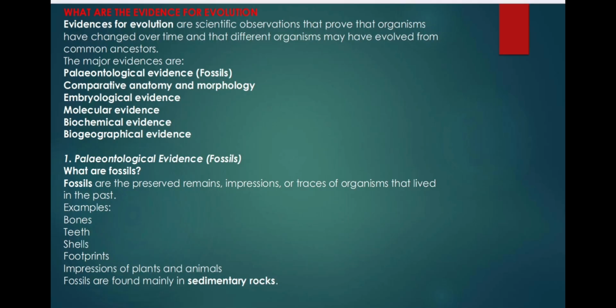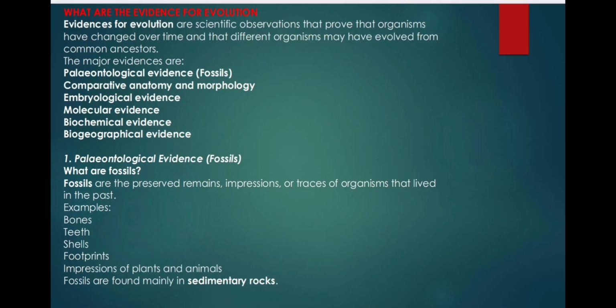Evidences for evolution, NEET exam explanation. Evidences for evolution are scientific observations that show that organisms have changed over time and that different organisms may have evolved from common ancestors. The major evidences are: 1. Paleontological evidence, fossils. 2. Comparative anatomy and morphology. 3. Embryological evidence. 4. Molecular evidence. 5. Biochemical evidence. 6. Biogeographical evidence.